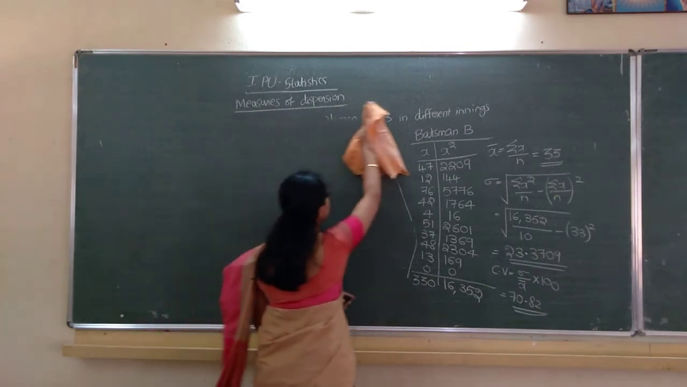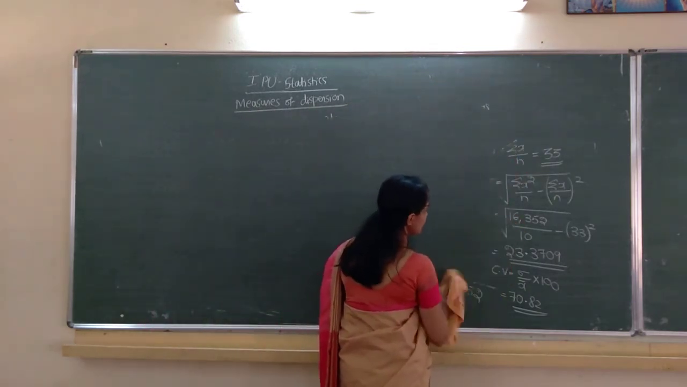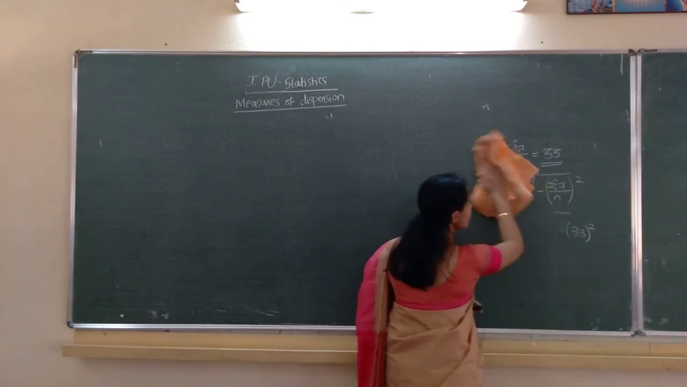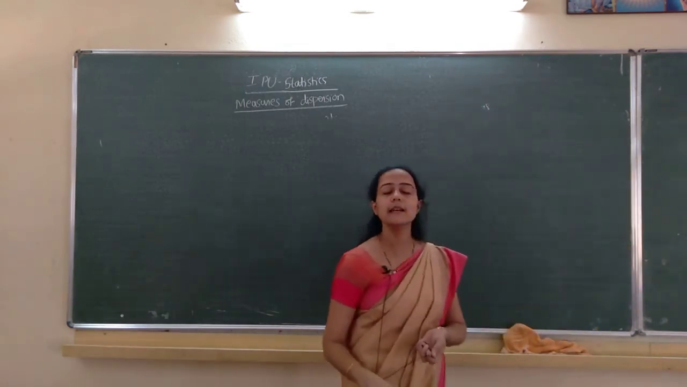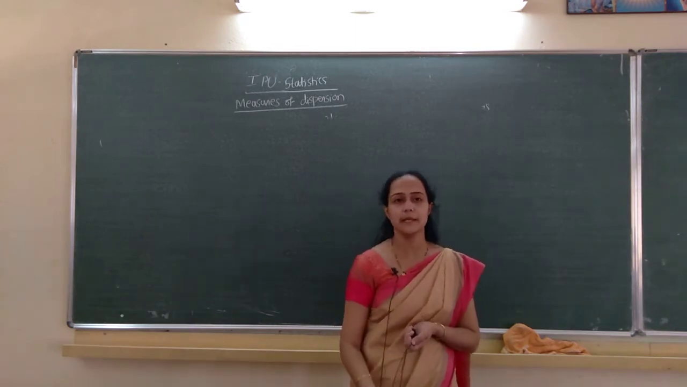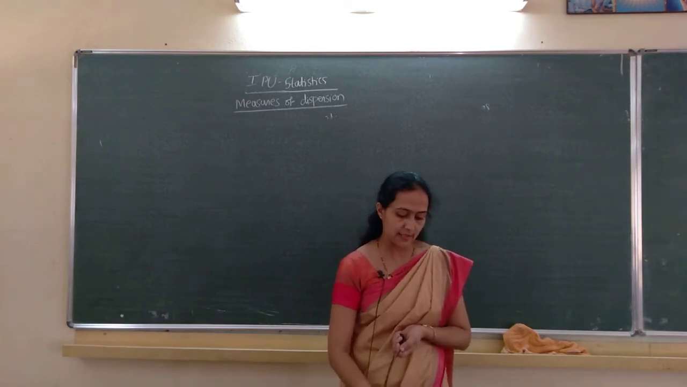Yes, we will do one more problem of the same CV, but here it is raw or ungrouped data. In ungrouped data, just compute x square. x is given, x square you have to compute. Next, see, sometimes frequency may be given. In such a case, how to do this one?